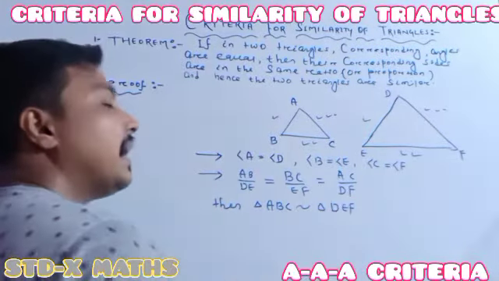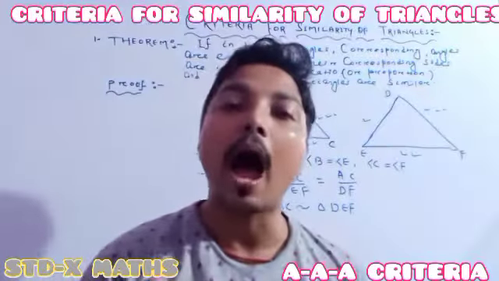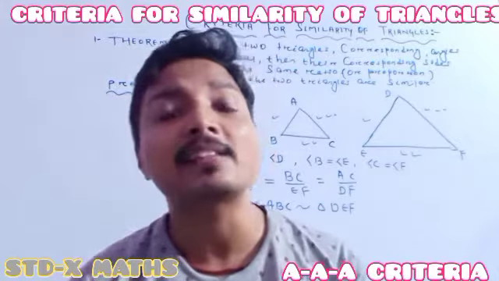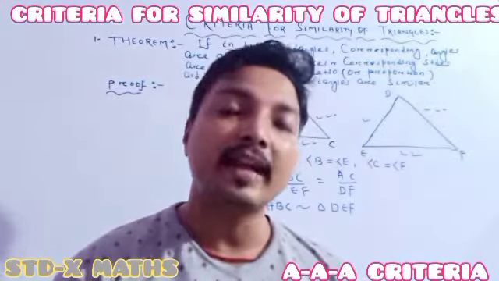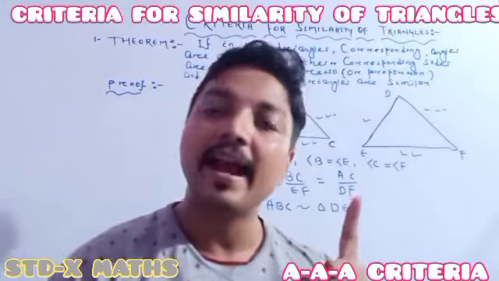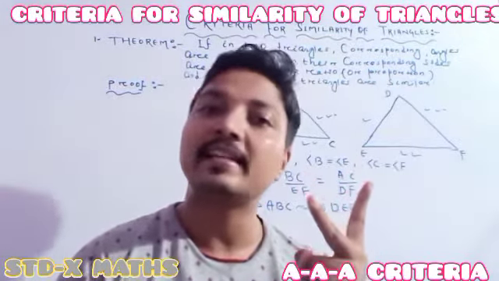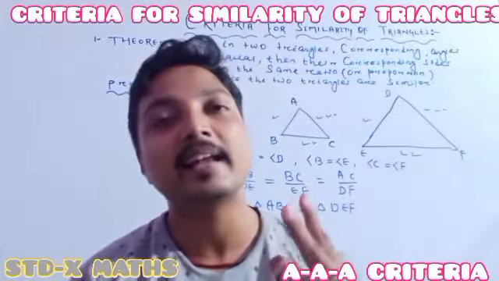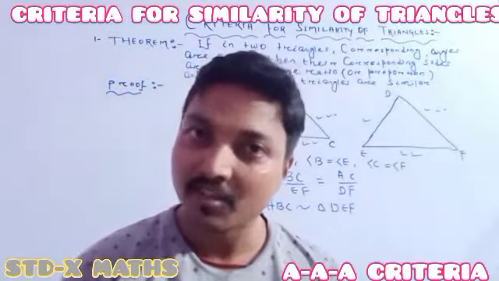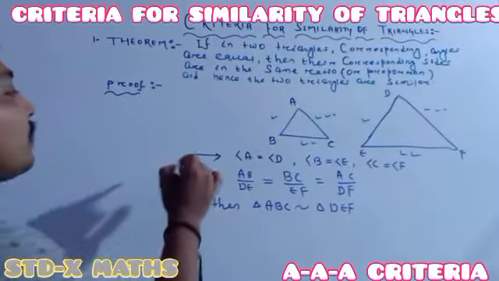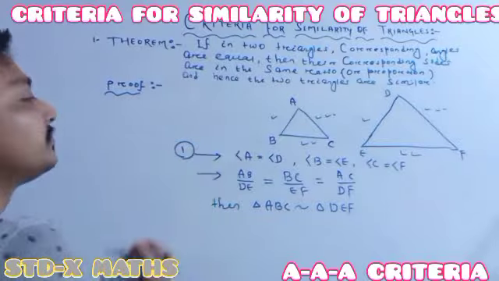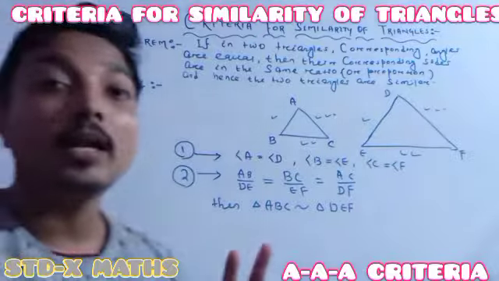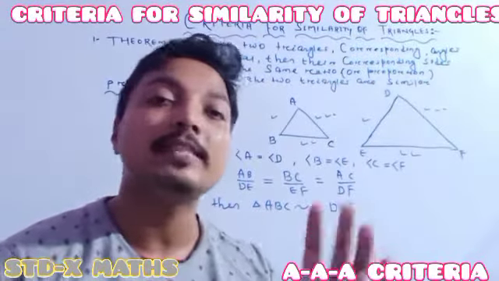This is the normal rule for how we can say that any two triangles are similar. To be similar, the corresponding angles must be the same, compulsorily, as the first point. The second point is that the corresponding sides are in the same ratio, otherwise in proportion. Suppose this is one point and this is the second point. So compulsorily two points should be satisfied to be similar.